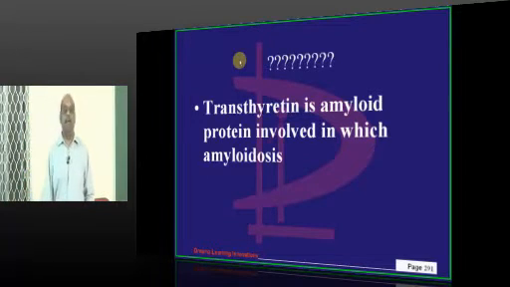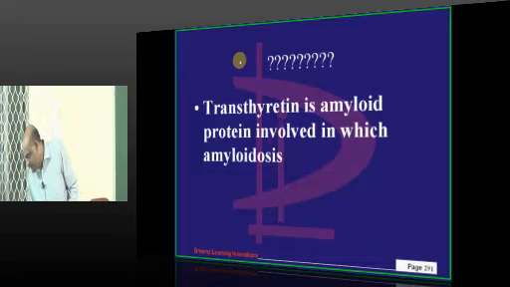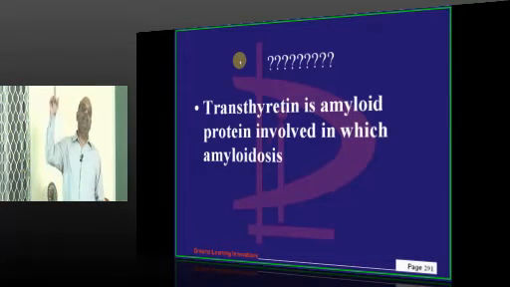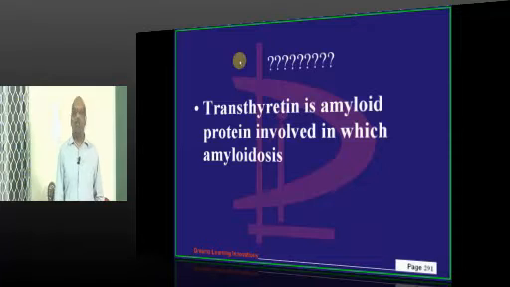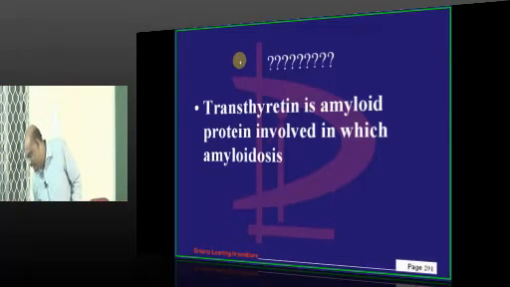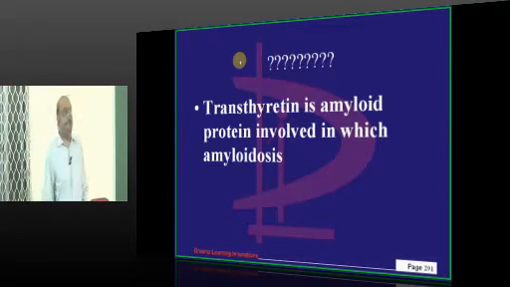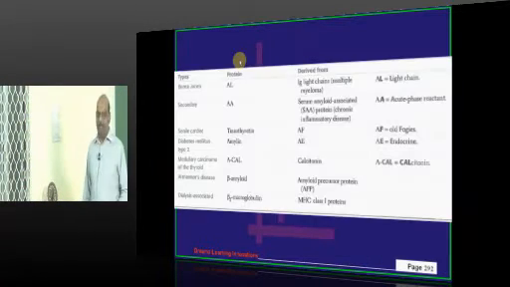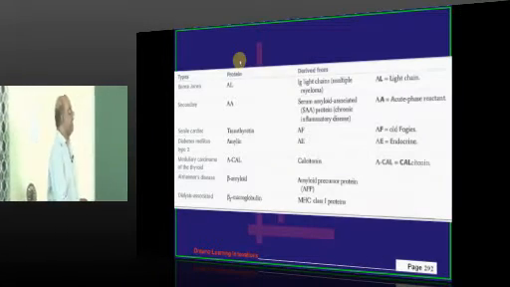AL, Abhi proposes. Siri says dialysis dependent. It is beta 2 microglobulin, not transthyretin. Excellent. One big clap goes to the Vizag students who said senile amyloidosis, which is correct.